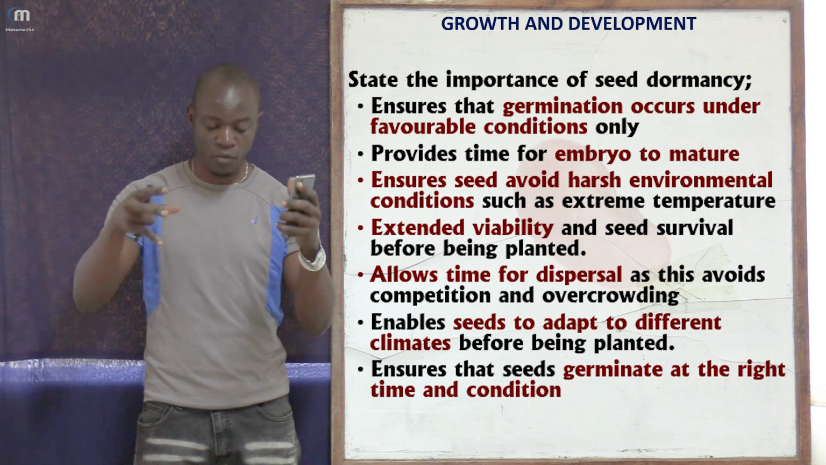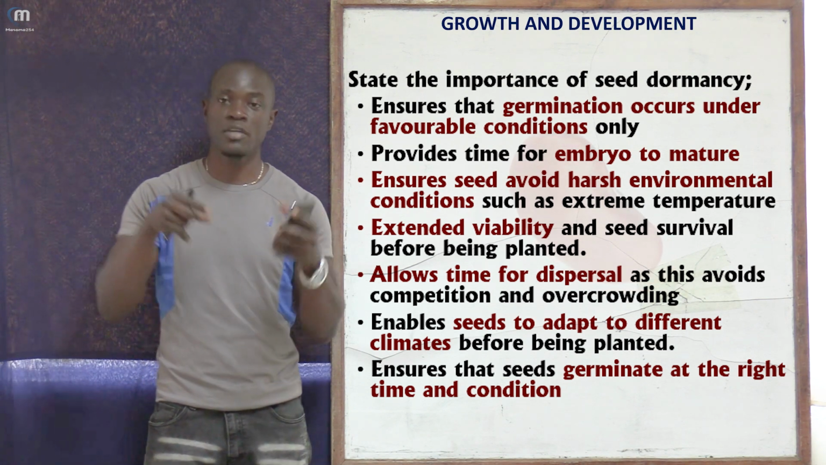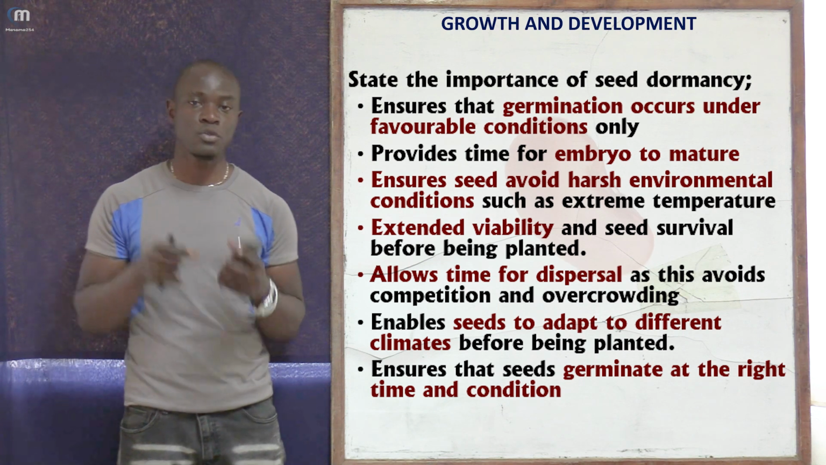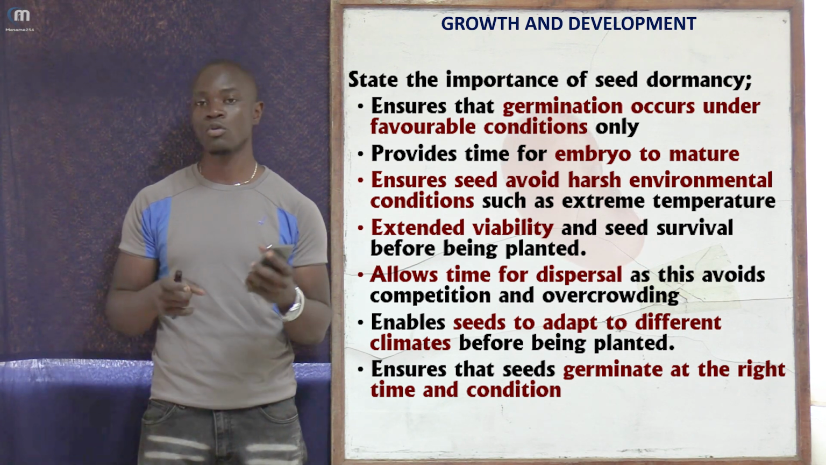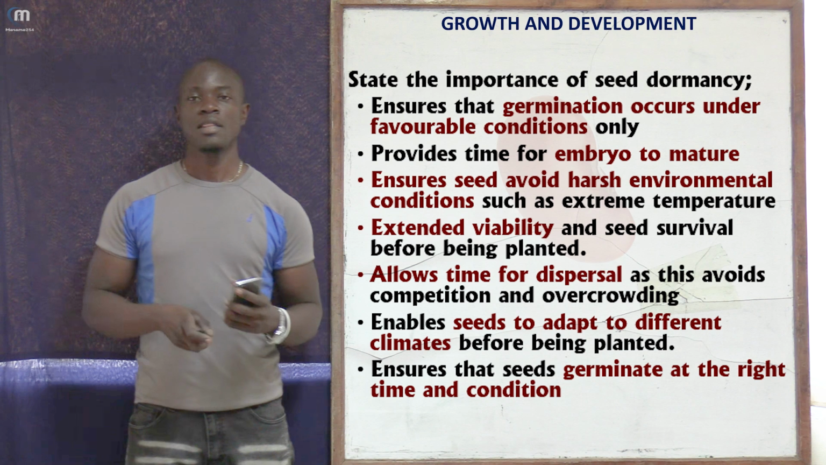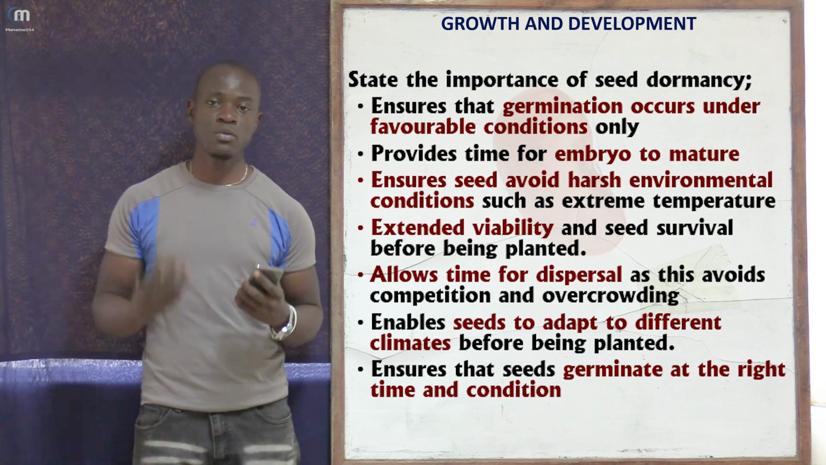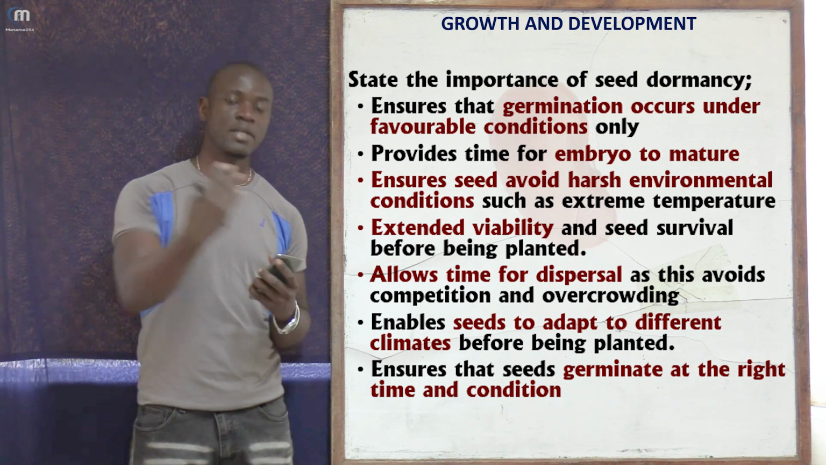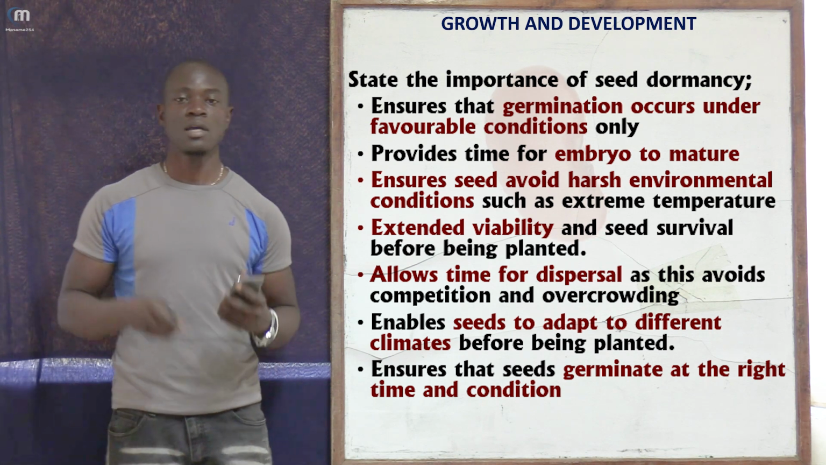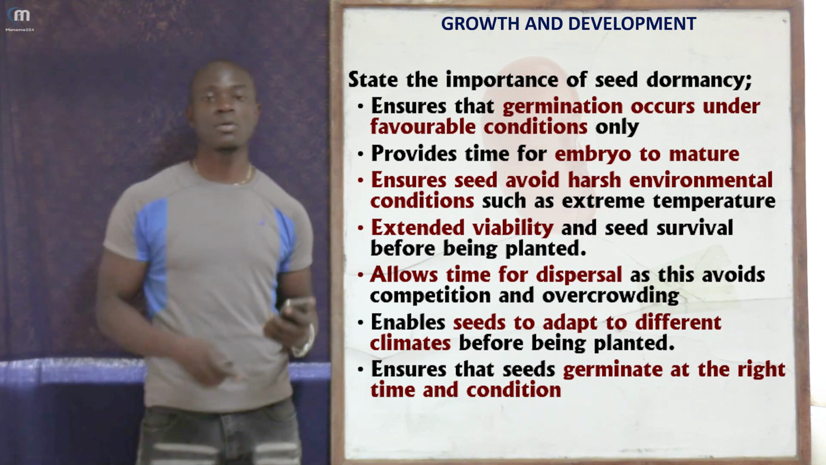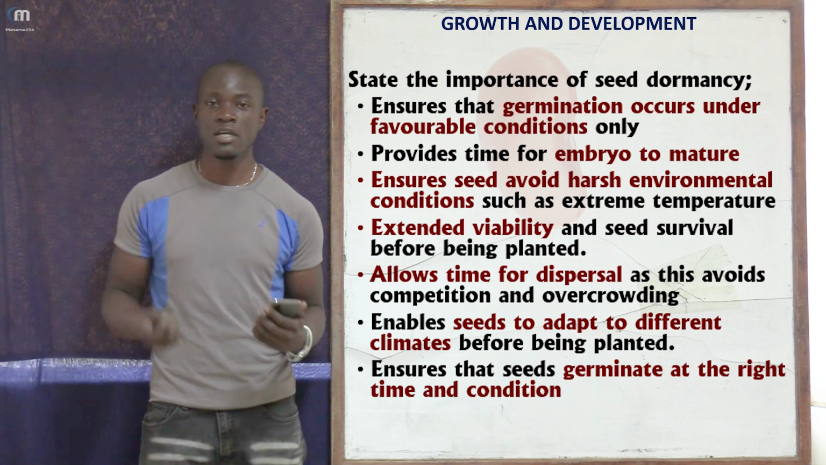Because if all seeds fall here and all of them begin to grow here, remember they are going to compete for nutrients, they are going to compete for light, they are going to compete for this and that. Therefore, seed dormancy allows time for these seeds to be dispersed to different regions so that they may begin to grow in different areas and different regions.